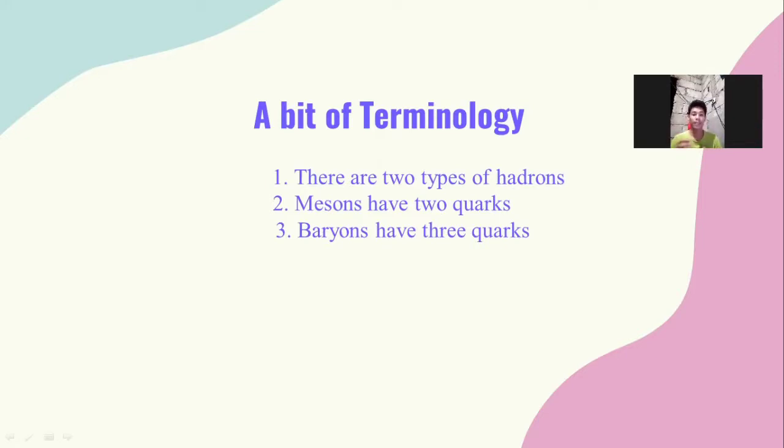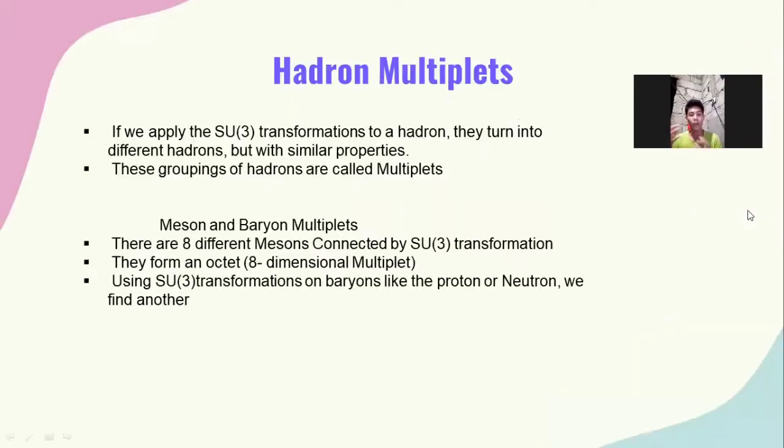Multiplets means the resulting product of combining those groupings of hadrons. So now let's go to the meson and baryon multiplets.